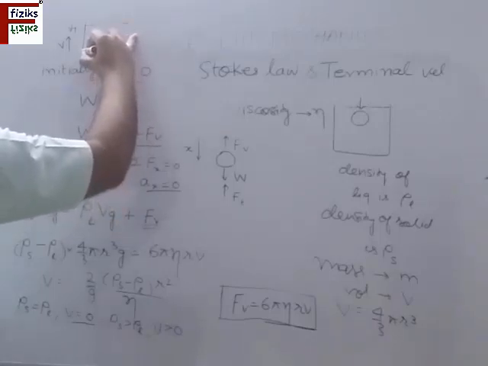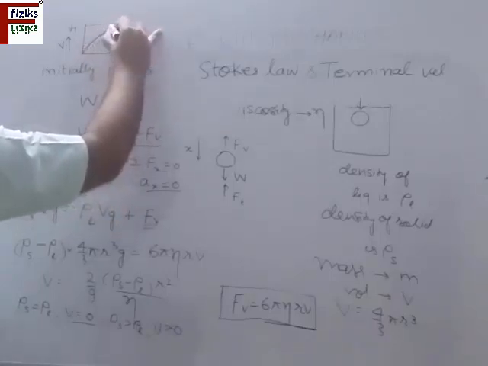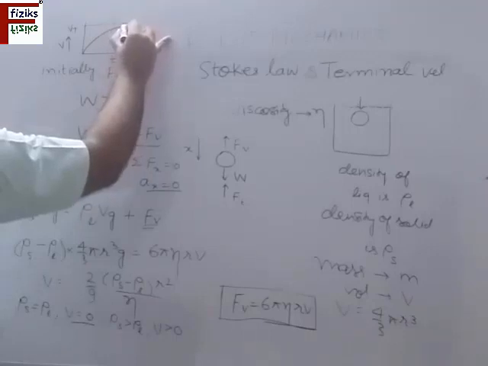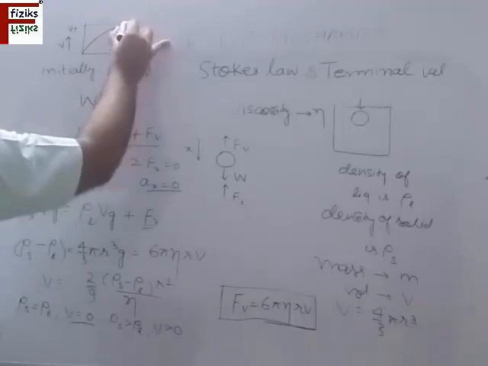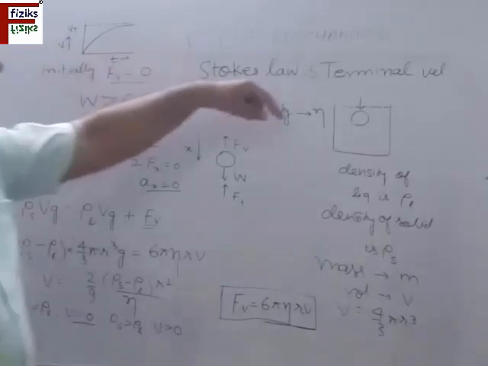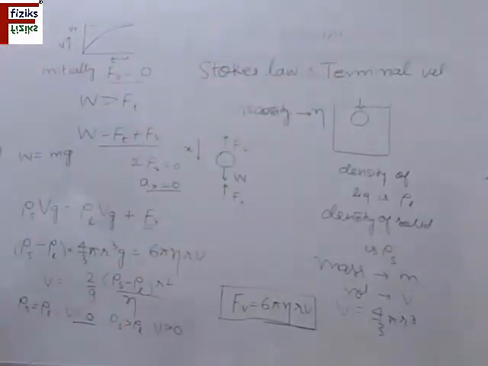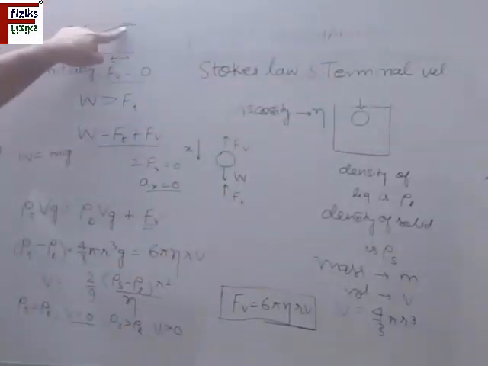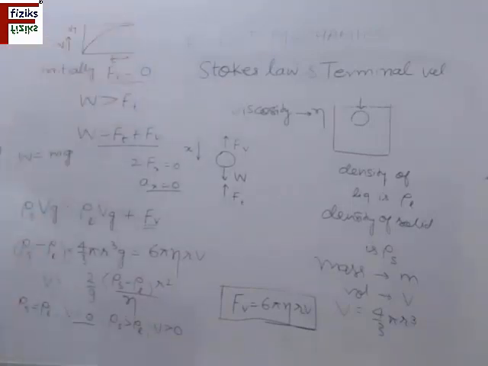So it first increases at a very fast rate, then the rate decreases, and after that it becomes constant, and it will touch this at infinite time. That means after a very long time, as compared to the time which is required for this to fall. So this velocity will be attained in due time, and this is called the terminal velocity. So this is called Stokes law and the terminal velocity. So please note it down.